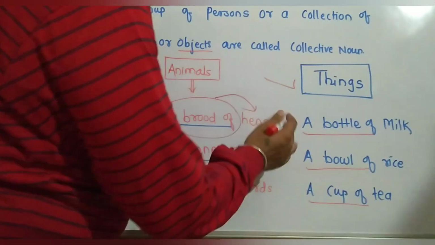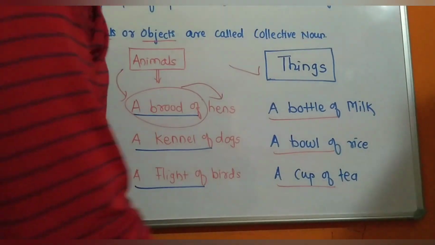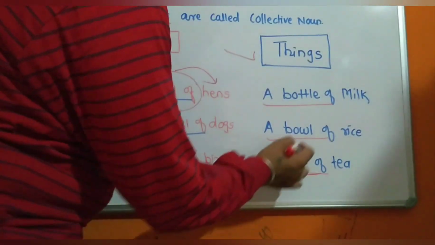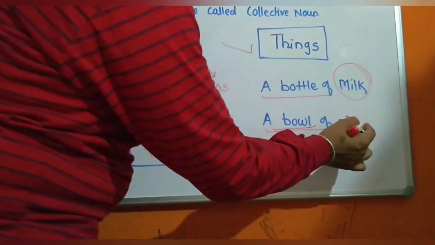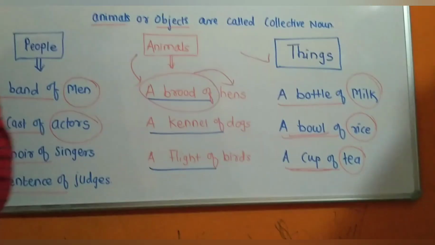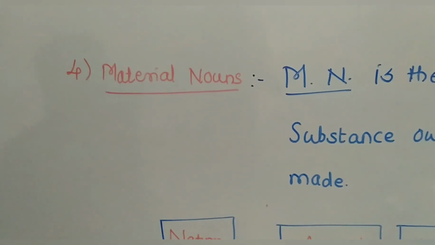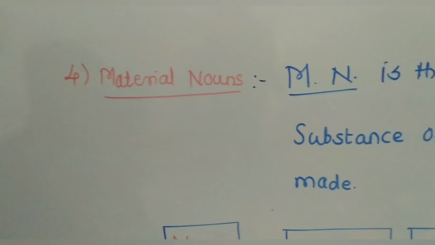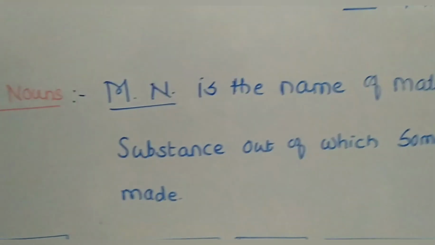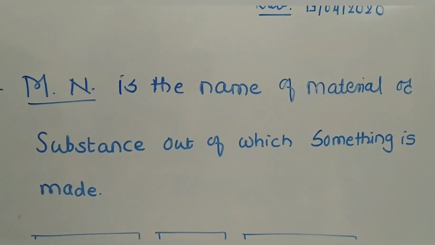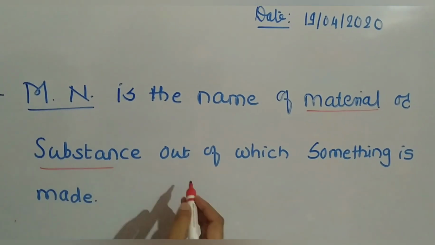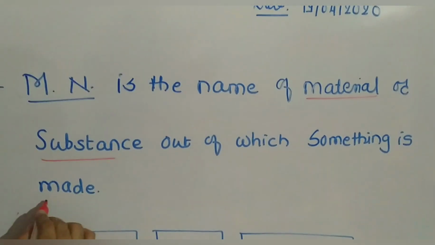For things, like a bottle of milk, a bowl of rice, a cup of tea. So these words we use for things to make a collective noun. Now the fourth kind of noun is material noun. The definition of material noun is, a material noun is the name of a material or substance out of which something is made.